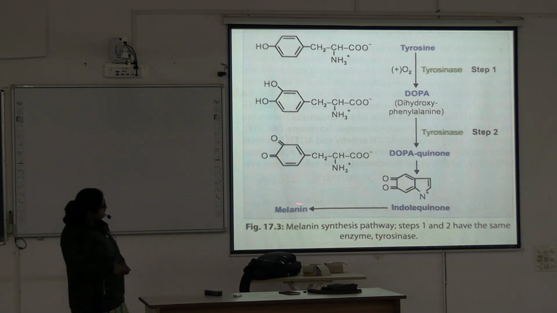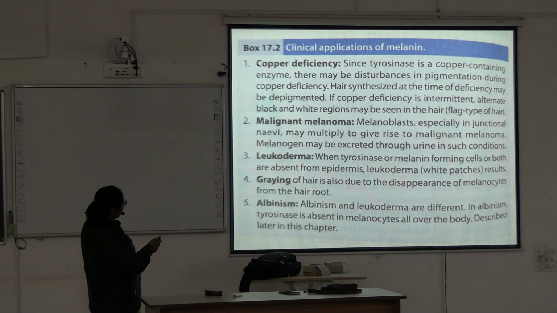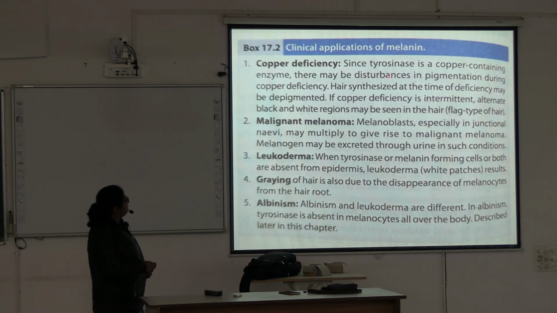Okay, this is an important pathway, very short, you have to remember just tyrosinase. So tyrosine to dopa, dopa to dopaquinone, then spontaneously melanin. Okay, it can be given in the written exam also. Now the clinical part, clinical application of melanin.